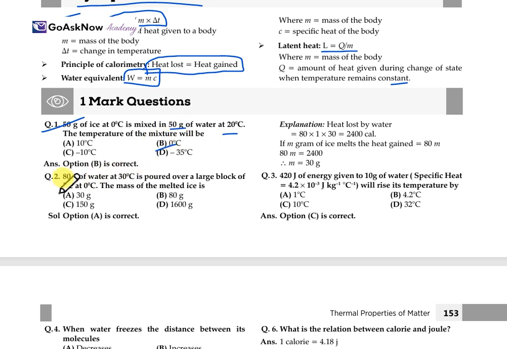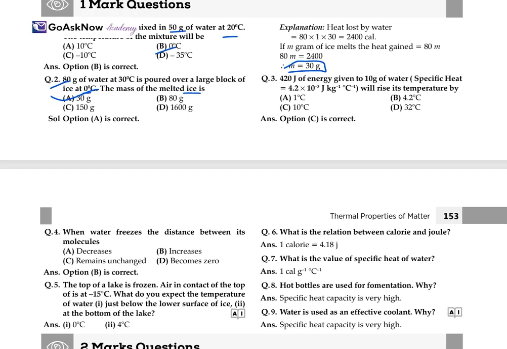80 gram of water at 30 degrees Celsius is poured over a large block of ice at 0 degrees Celsius. The mass of the melted ice is? Firstly, heat lost by the water is 80 multiplied by 1 into 30, which is equal to 2400. Let M be the grams of ice melted, so heat gained is 80 M. So 80 M is equal to 2400, and the value of mass M we get is 30 gram. It means option A is the correct one.